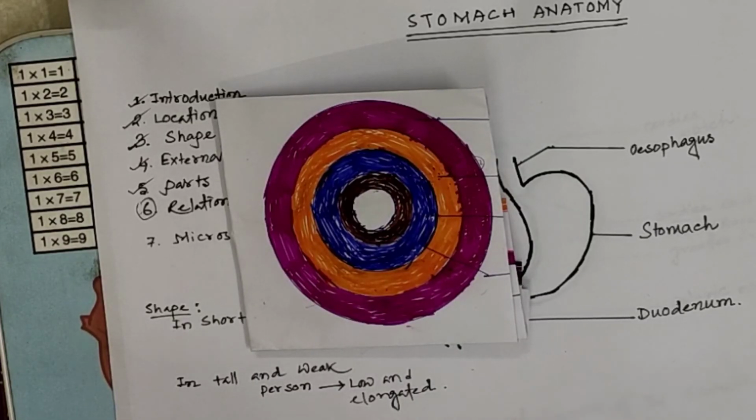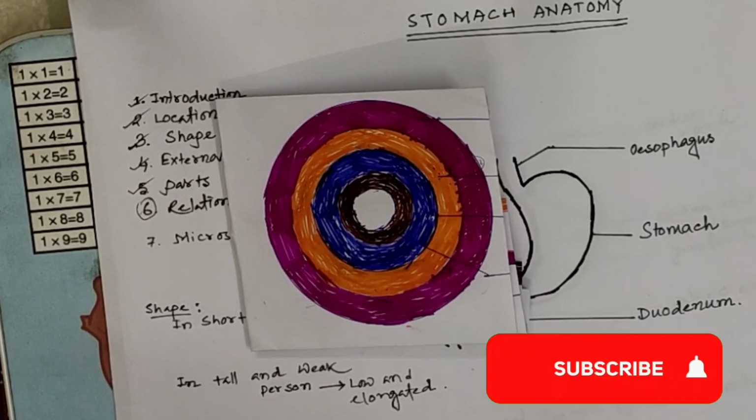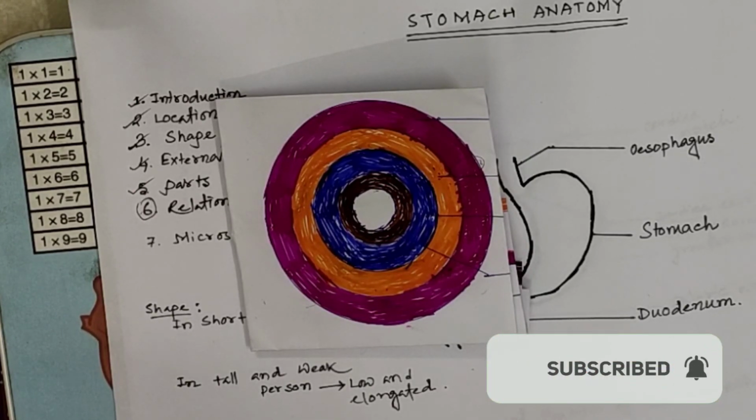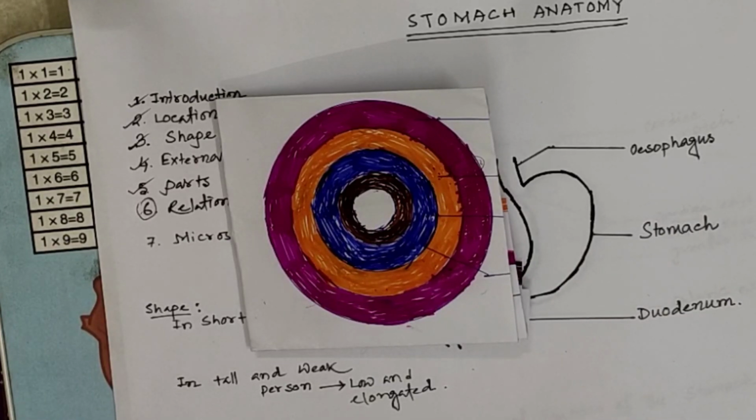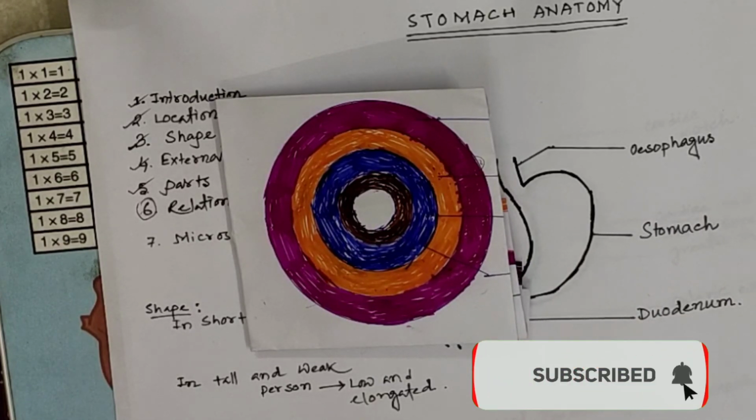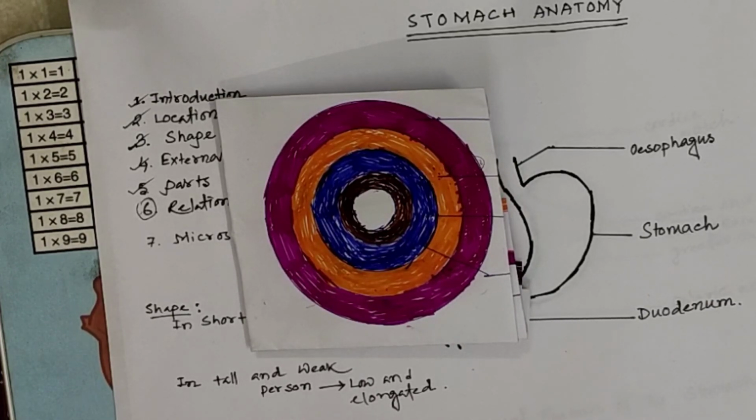The mucosa layer itself divides into three layers. These layers are namely the epithelium layer, lamina propria layer and the muscularis mucosa layer. Special facts about the microscopic structure of the stomach: the mucosal epithelium is composed of simple columnar cells without goblet cells, and in the lamina propria layer gastric glands are present, and in the muscularis externa layer three layers of muscles are present. These are namely the outer longitudinal muscle, middle circular smooth muscle and inner oblique smooth muscle. Smooth muscles at the junction of the pyloric end of the stomach and the beginning of the duodenum become very thickened, and they make the pyloric sphincter. For details about microscopic structure, you can see my previous video, Histology of Gastrointestinal Tract.